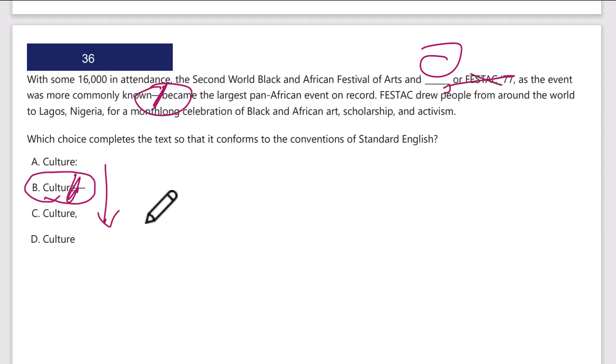Second World Black Artists Festival and Culture, or Festac 77, as the event was more commonly known. I mean, that could work possibly if I didn't have this long dash here, but I do. So I don't want to put anything other than the long dash that's parenthetical on the other side. I need a long dash. Culture, no punctuation won't work for sure. And we said the colon won't work. B is the correct answer.